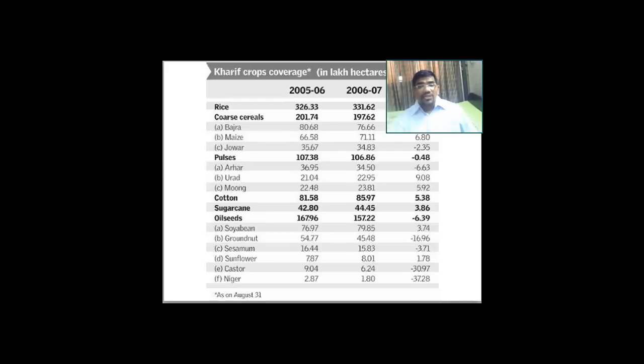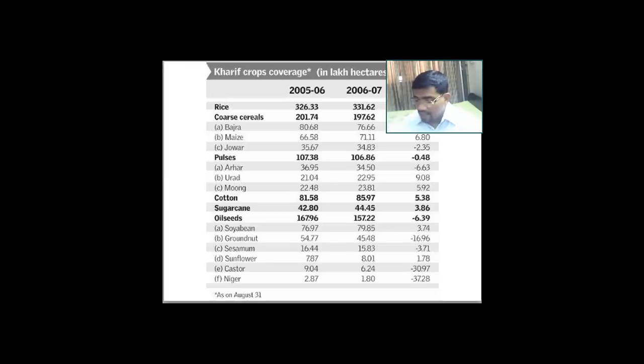So what do we see in Kharif crops? The crops are growing in the season when the rainfall takes place. When it was Rabi, it was a winter crop. When it is Kharif, it is the crop that grows in the rainy season.